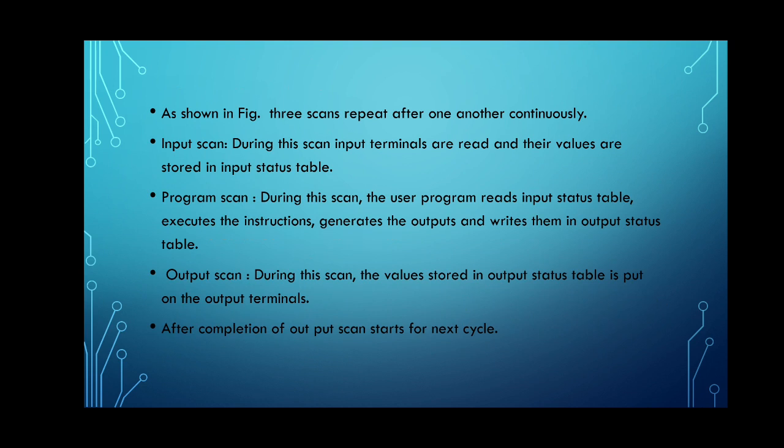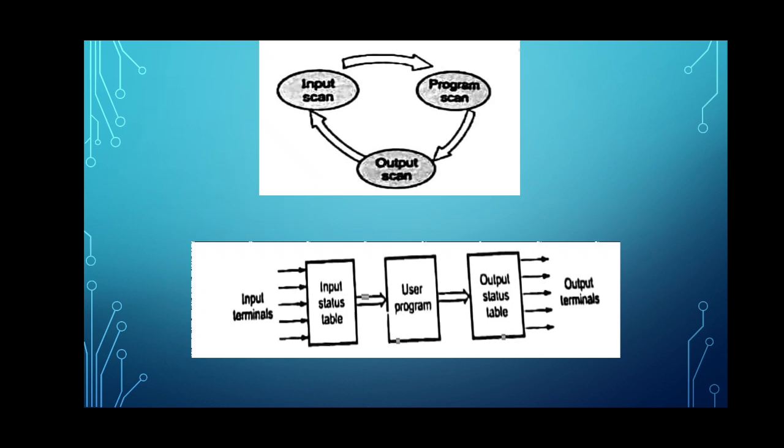So let us first check the diagram of the PLC scanning. Here we see the process of scanning takes place cyclically, meaning once the output is reached, again it will start with the input. The first scan is the input scan.